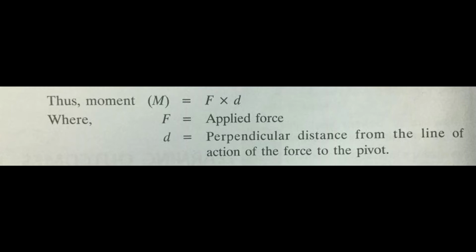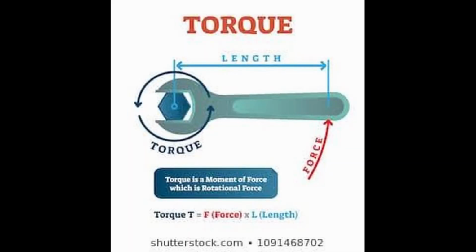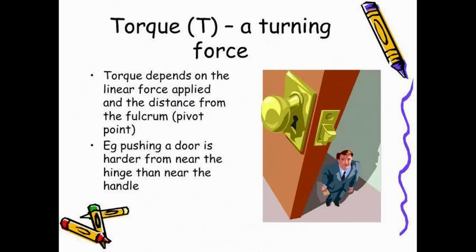Next, we will define torque. So what is a torque? Torque is a force that tends to cause rotation, and it is denoted by capital T. Let me define torque. A pair of equal sized turning forces acting in different directions is called a couple, and the turning moment caused by a couple is called a torque.